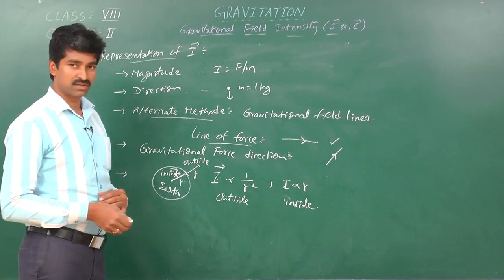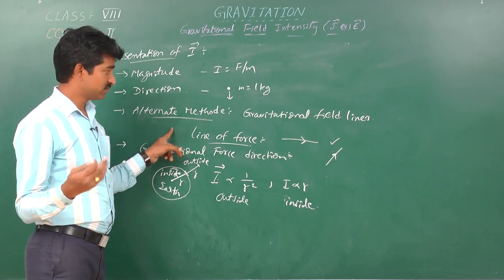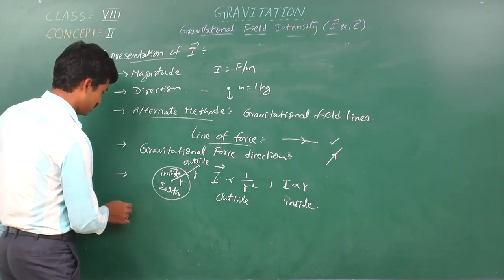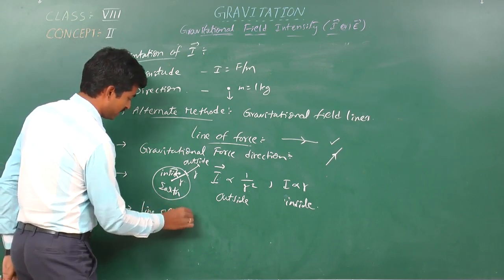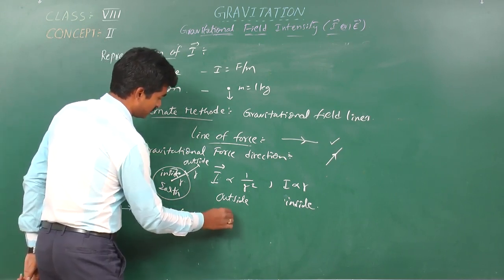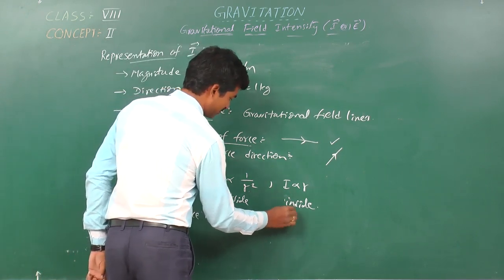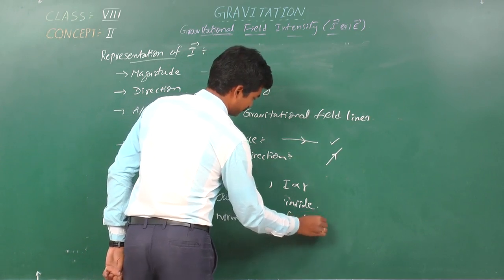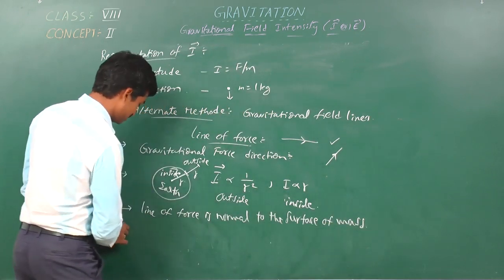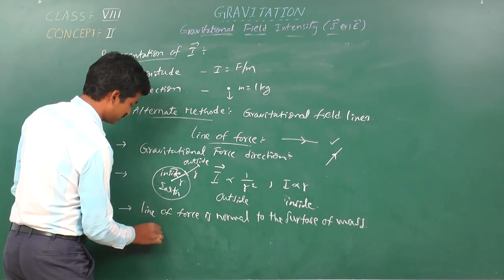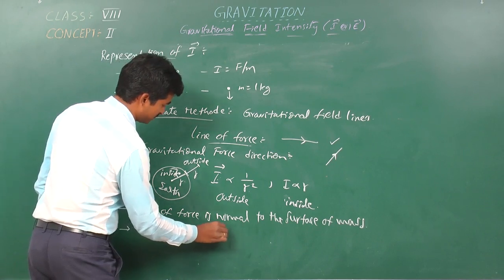Another important conclusion is that the gravitational line of force is always normal to the surface of the mass. Okay, these lines of force are not always straight.